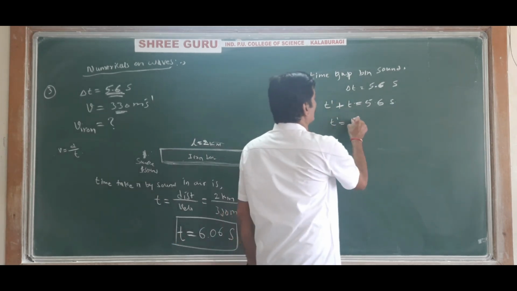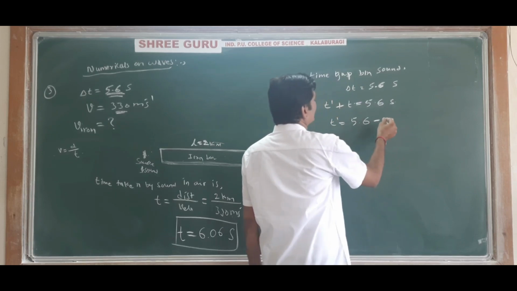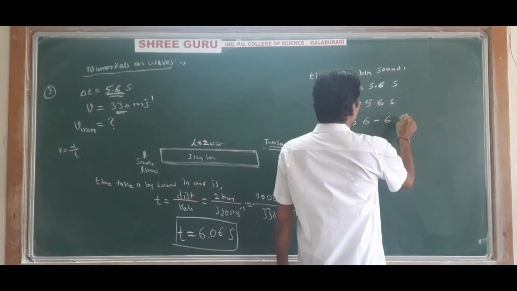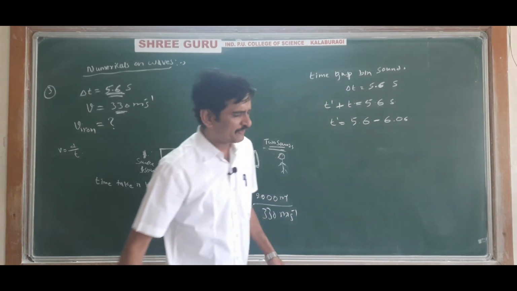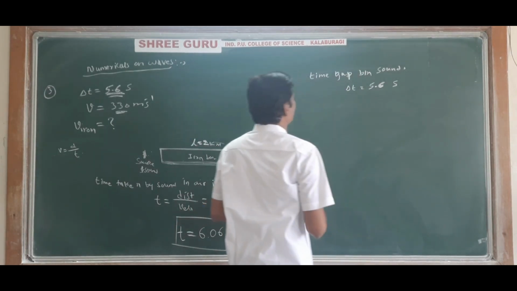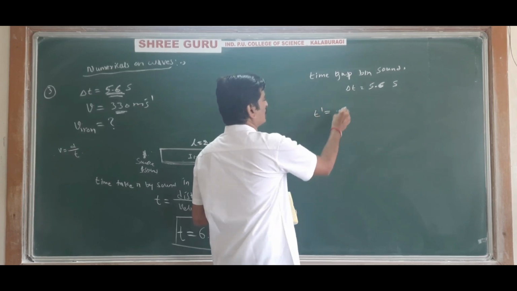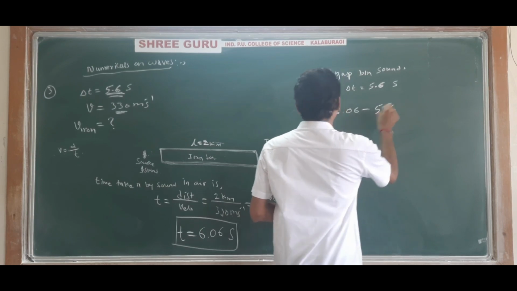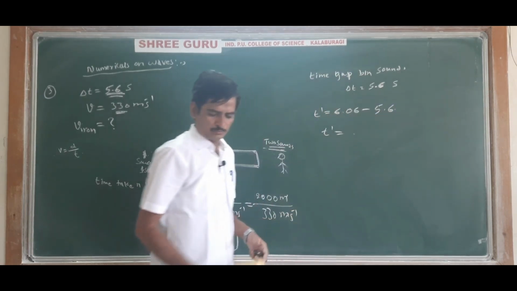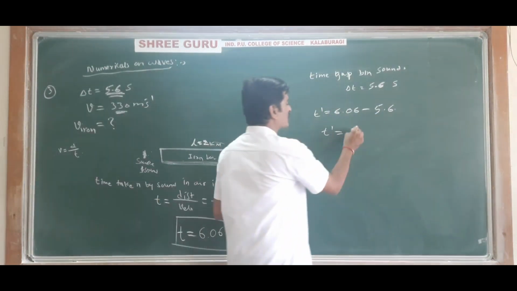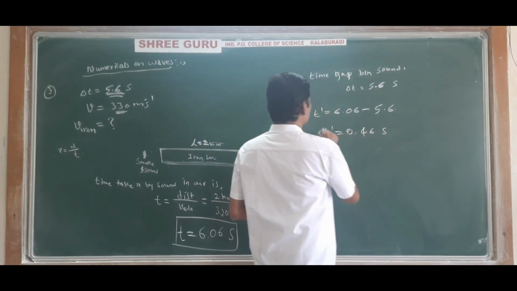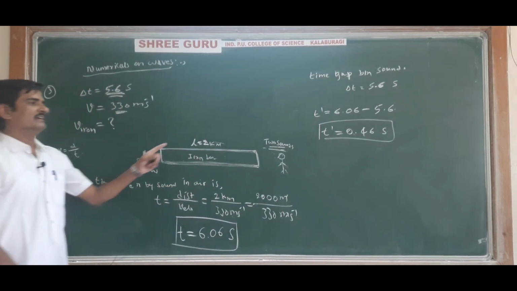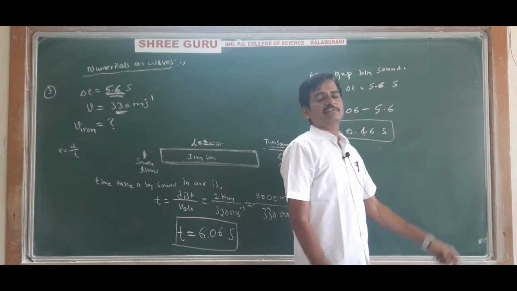So t dash is equal to 6.06 minus 5.6, the time difference they have given. So t dash will come out to be 0.46 second. So this is the time taken by the sound in the iron bar.